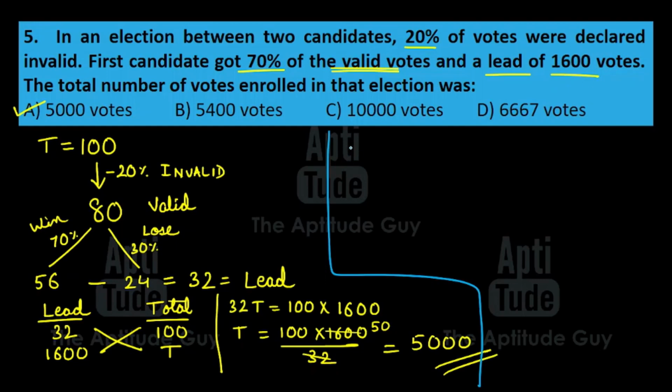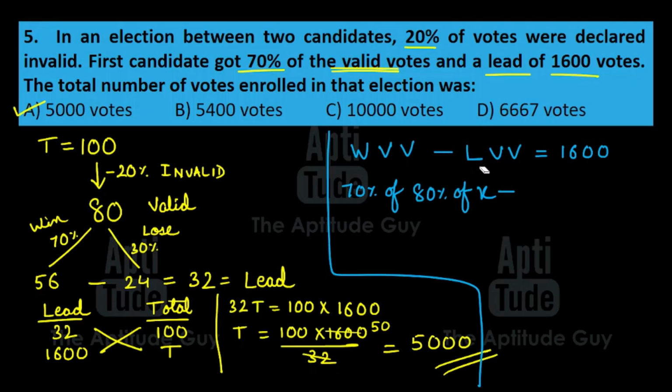And what is the lead? Lead is nothing but winning valid votes minus losing valid votes. That is equal to 1600 votes. Now, what is the winning valid votes? The winner got 70% of the valid votes. Valid is 80% of the total number of votes. Let that be X. Minus the loser gets how many? 30% of the valid votes, that is 80% of X, and this whole thing is equal to 1600 votes.